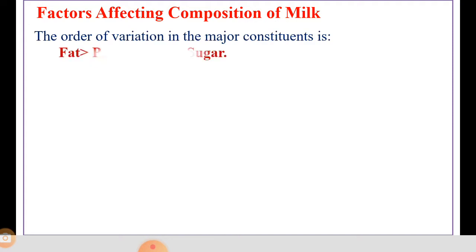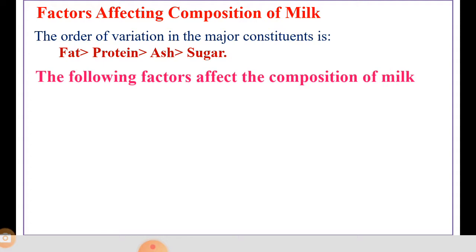The order of variation in the major constituents is like this: first fat, second protein, then ash, and last milk sugar or lactose. So the order is fat, protein, ash and sugar.